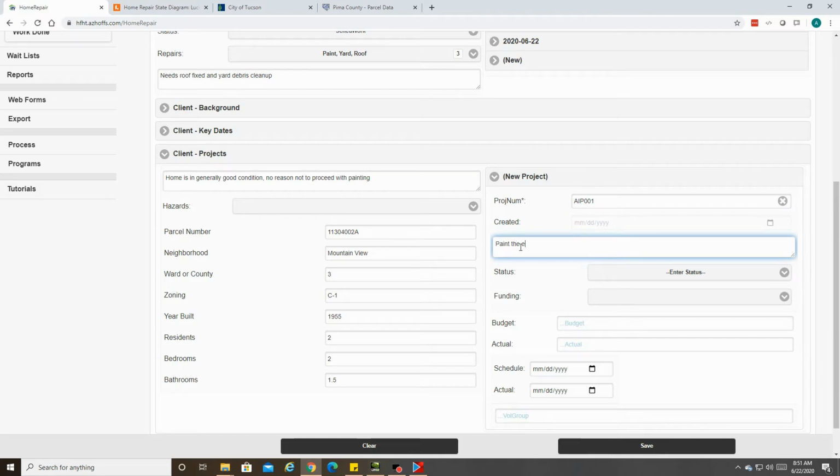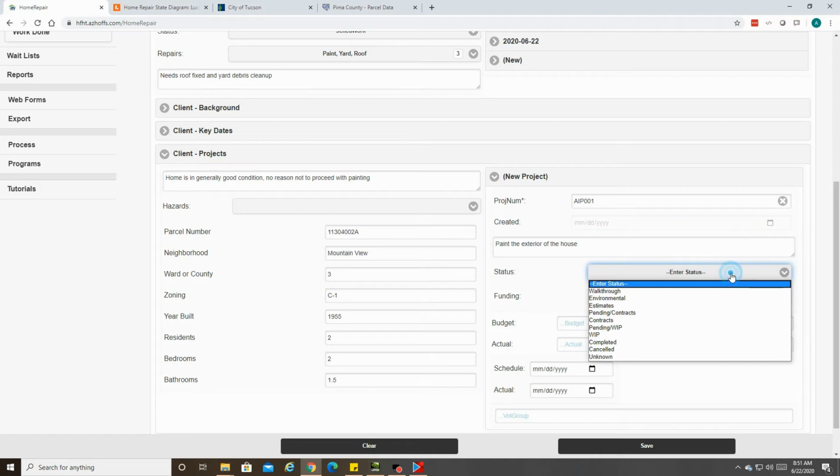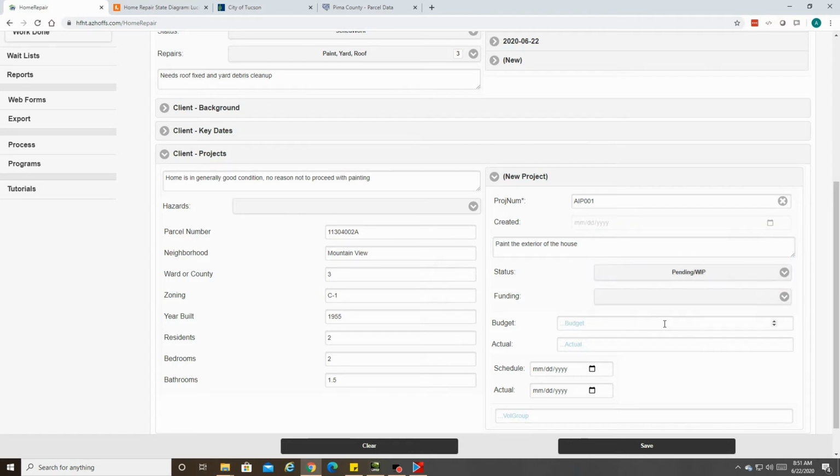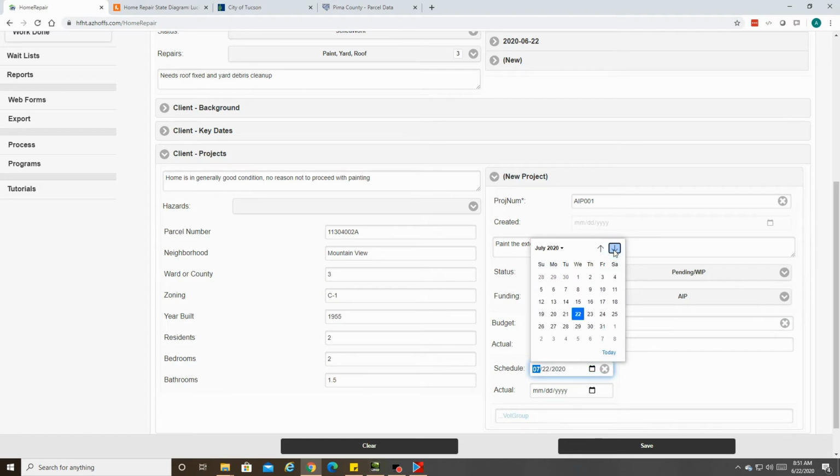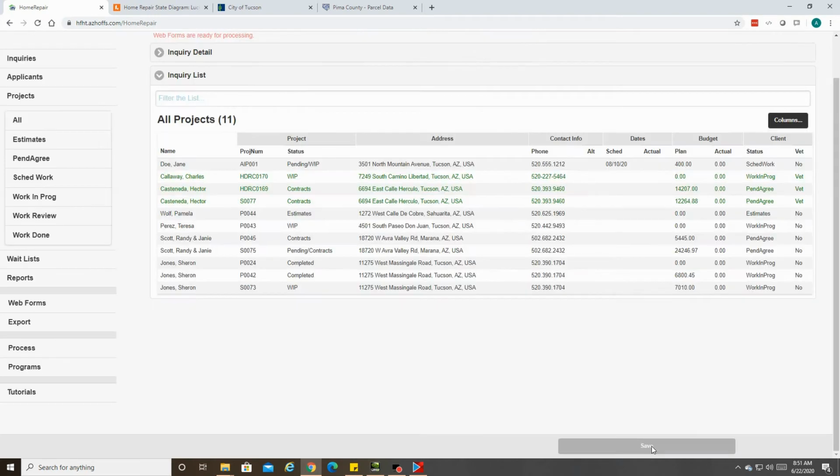Scope of paint the exterior of the house. Status pending WIP. Funding AIP. Budget 400. And a schedule. We'll use the calendar to select 8/10 of 20. And we'll save the record.